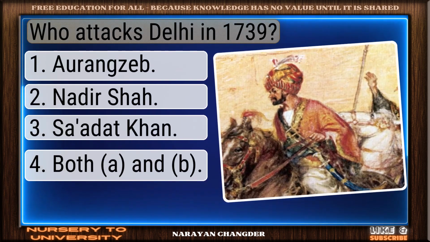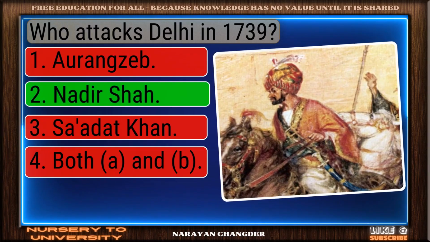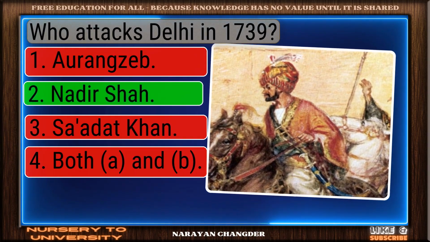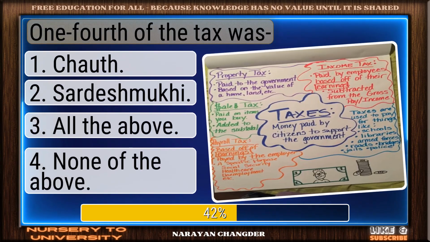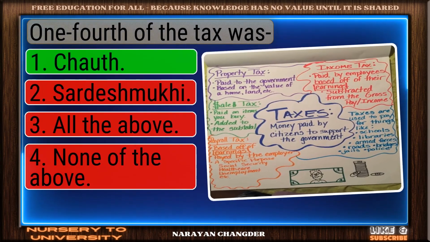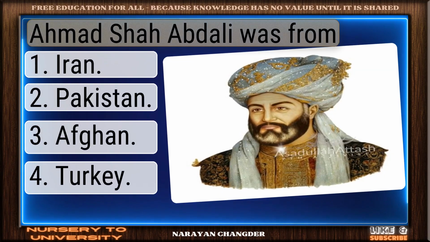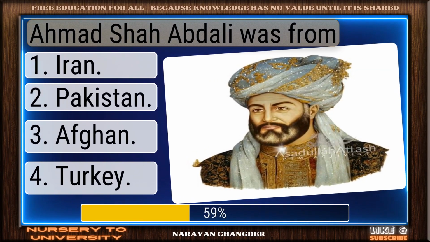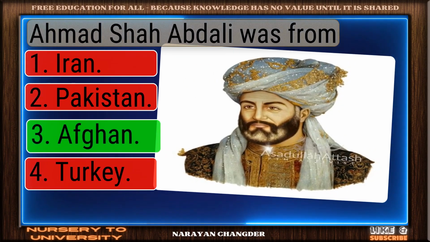Who attacked Delhi in 1739? Right choice. Nadir Shah is the best answer. 1/4 of the tax was. You got it. Your choice, Chauth, is right. Ahmad Shah Abdali was from. Bravo. Afghan is the answer.